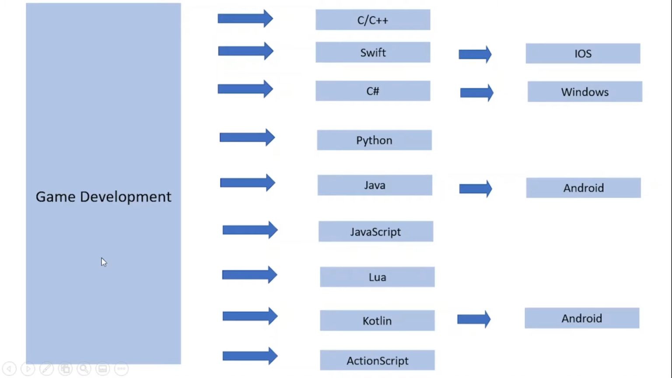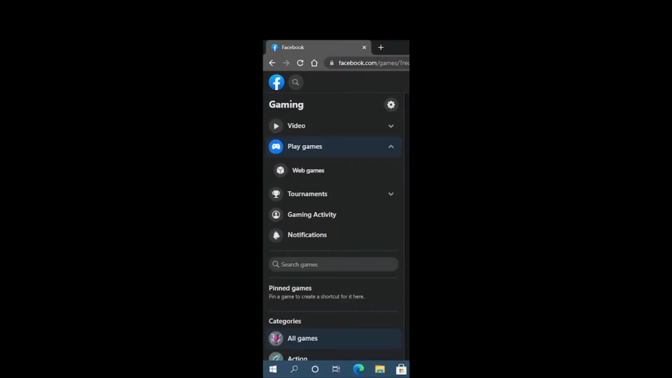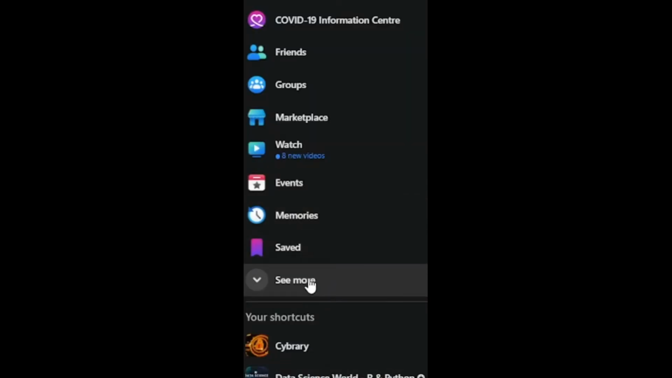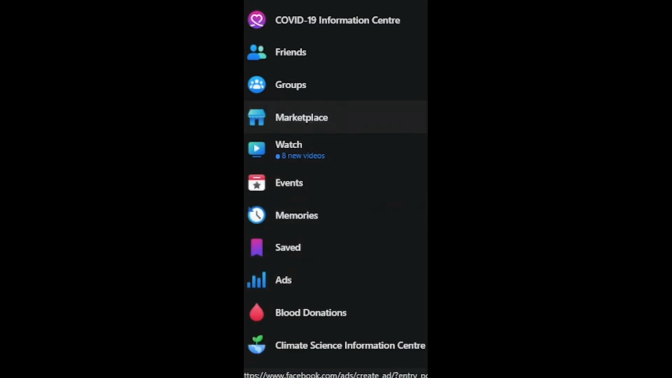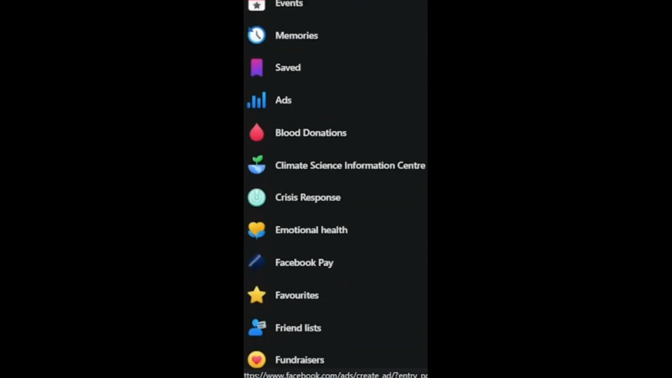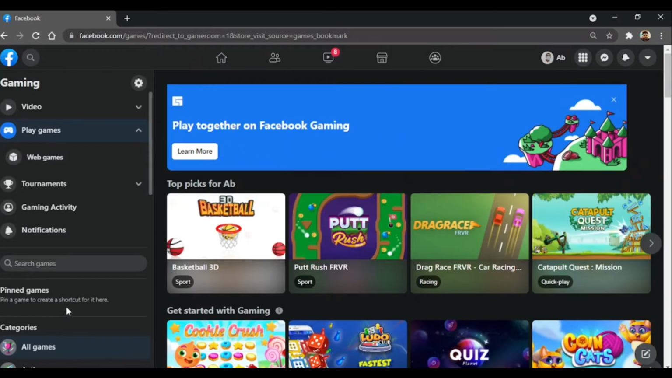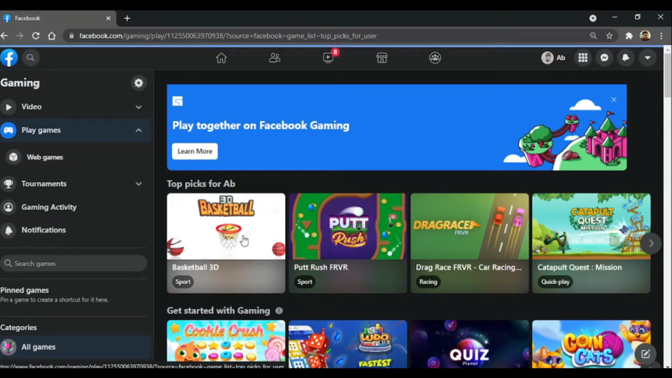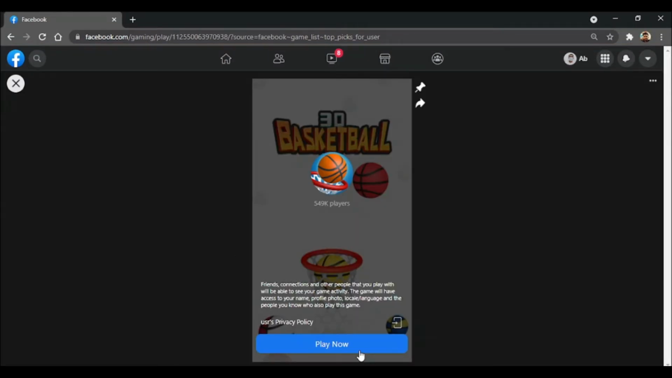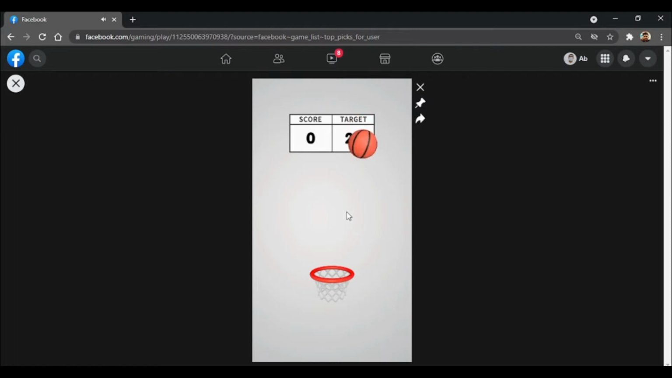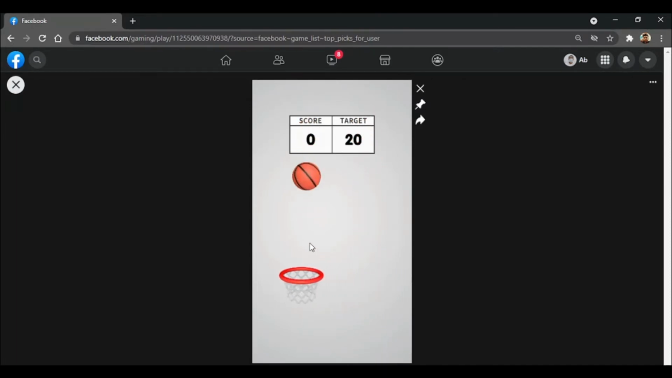So guys, to understand what kind of games we can develop in JavaScript, we will take a scenario here. First we will go to our Facebook application, and then we will click here on See More, and then you will see Games here. Just click it and you will see a lot of games here. Let me just click it here, Basketball City, and Play Now. And guys, now you can play your games like this.